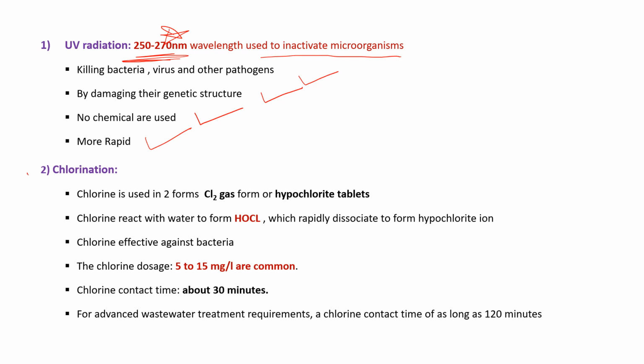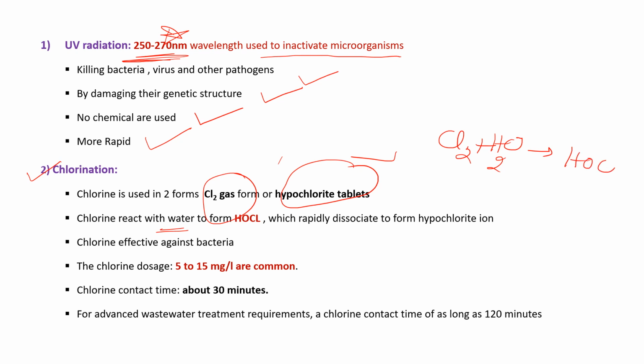Then after that, the chlorination process. In the chlorination process, we are using two forms of chlorine. The first one is chlorine gas, and the second is the hypochlorite tablet. Okay. When the chlorine reacts with water, H2O, it forms HOCl. Okay. So there is a hypochlorite ion, OCl-, that kills the bacteria present in the wastewater. Okay, it is toxic for the bacterial species.